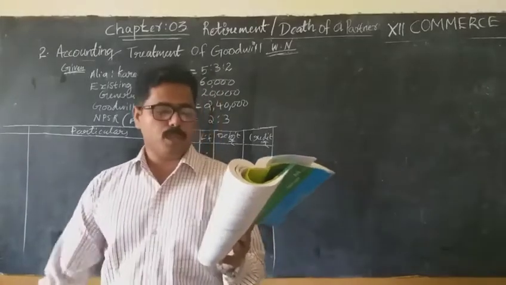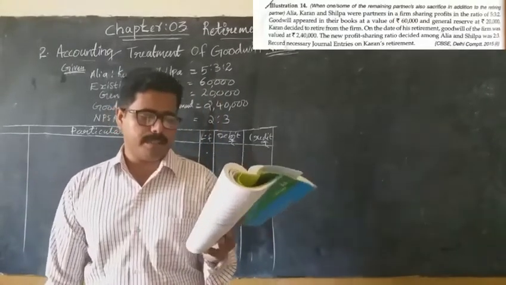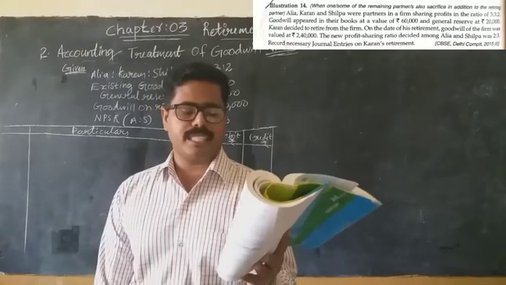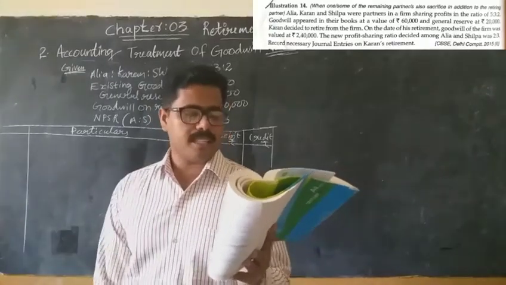Let us discuss one more question. Aliya, Karan and Shilpa were partners in a firm sharing profits in the ratio of 5:3:2.